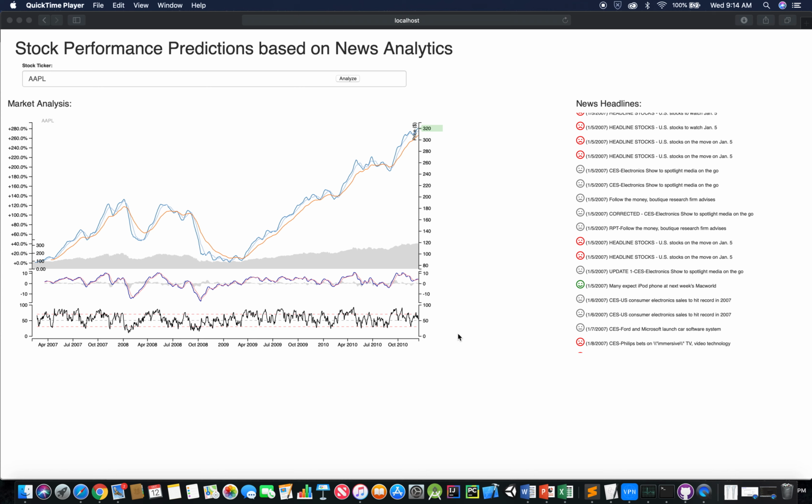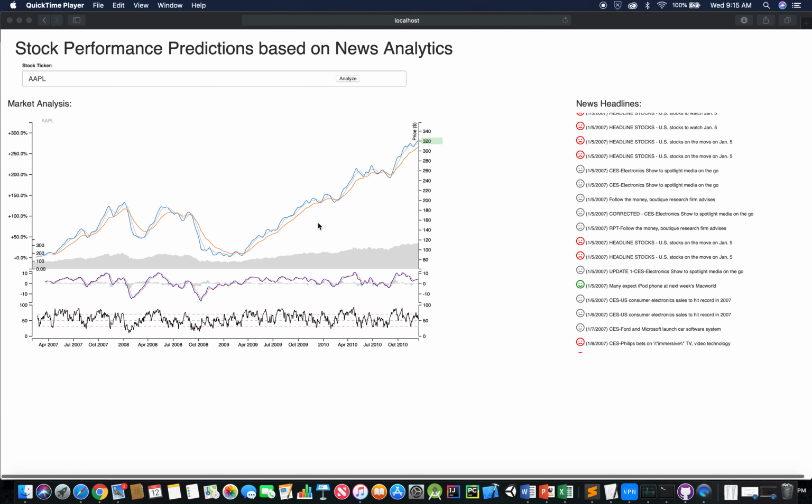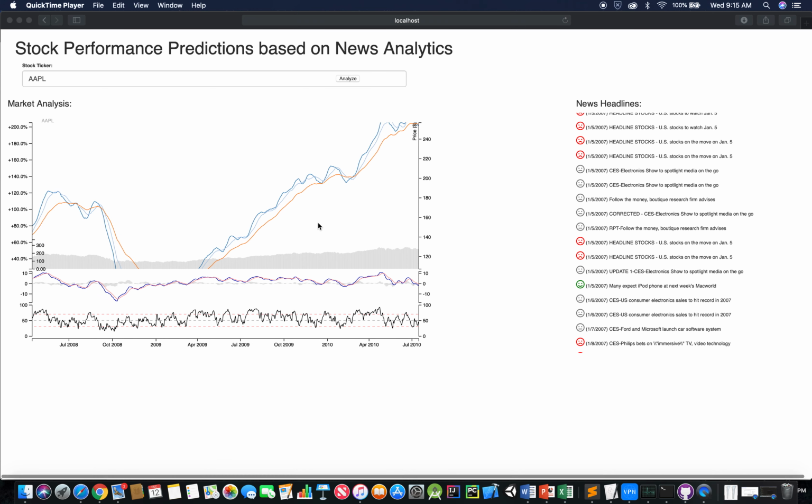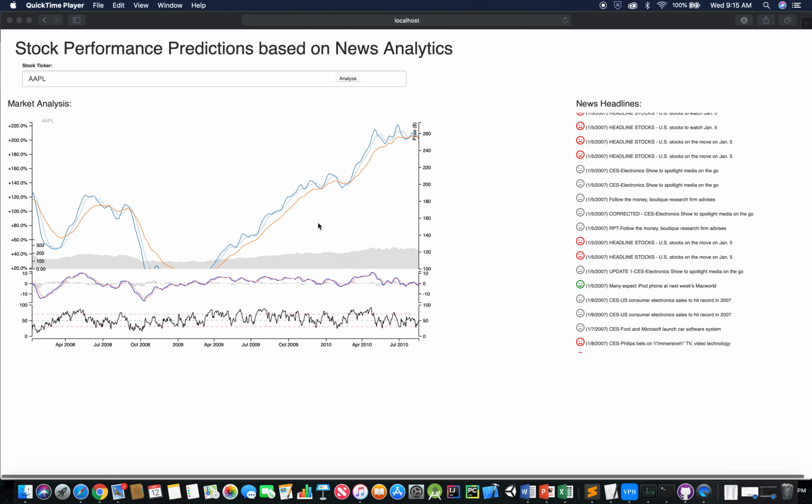So the website is now loaded with the stock and news data. On the left, you'll see a market analysis chart. What this shows is the close price of this specific stock, which is Apple, as well as the 10-day and 50-day moving averages. Below that, you'll see a volume chart, and below that, an RSI and MACD analysis chart for this specific stock over the time period. You can zoom into this stock and zoom out to get more detail, and we use this to look for outliers when we were doing our data exploration.